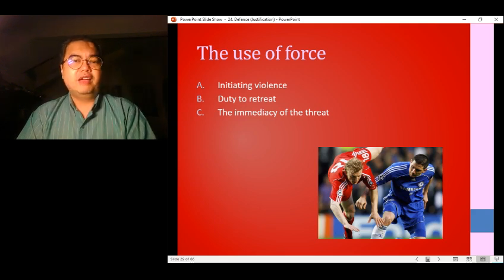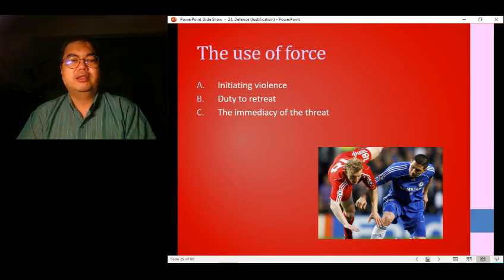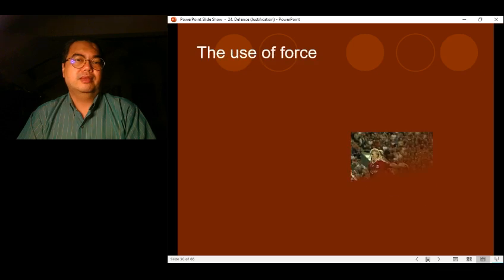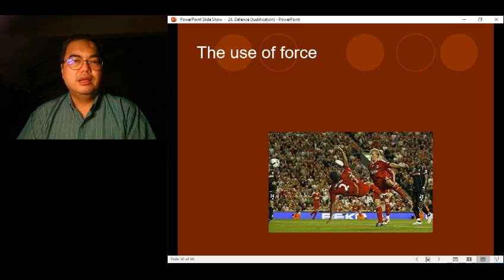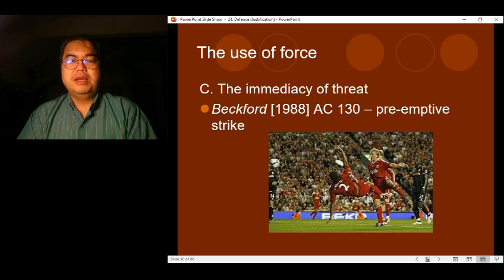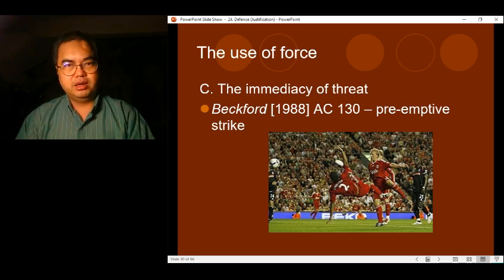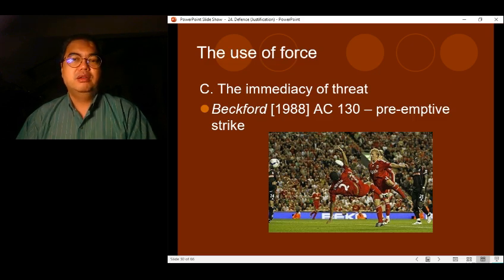And finally, the immediacy of the threat. Basically, case law has held that a preemptive strike is permissible, meaning that you do not have to wait until the victim attacks you.